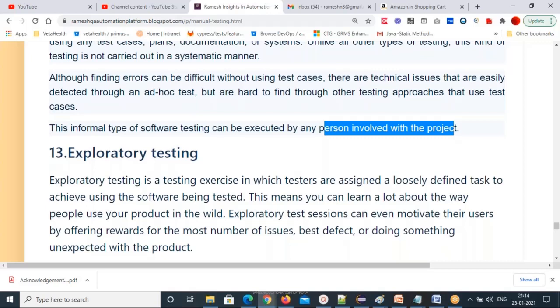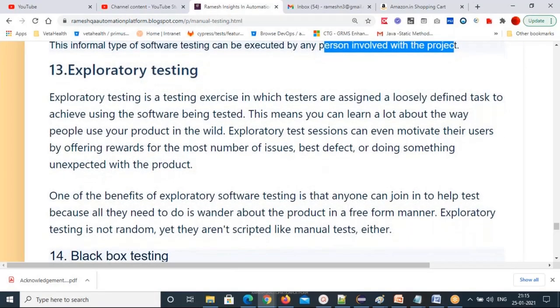Then people will keep exploring, apply a lot of ideas, and get more bugs. Exploratory testing is nothing but learning something about the product, then trying to implement a lot of ideas on the application.